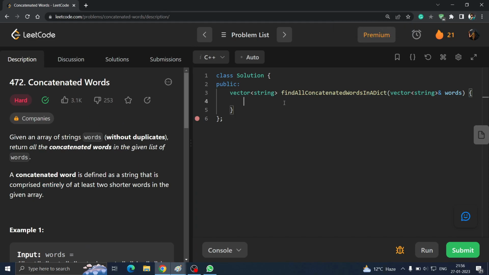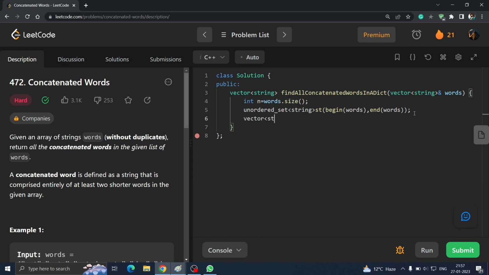Coding this is pretty simple if you have understood the approach till now. We will start with creating int n equal to words dot size. This will give us the size of our words vector. After that, we will make an unordered set of string, and we will name it st. To get all the words inside this set, I will give you a shortcut: begin comma words comma end comma words. This will get all the elements from the words into our unordered set. It is an inbuilt STL call of C++.